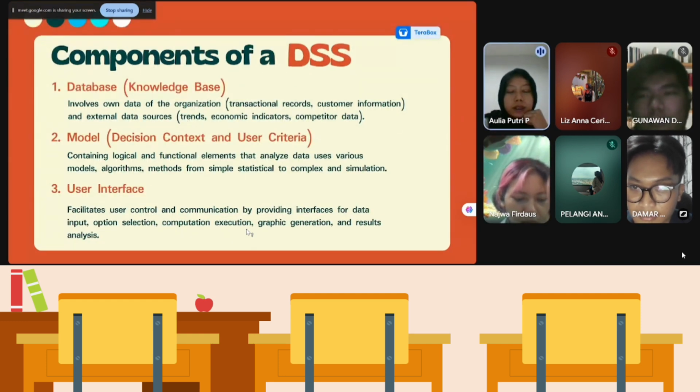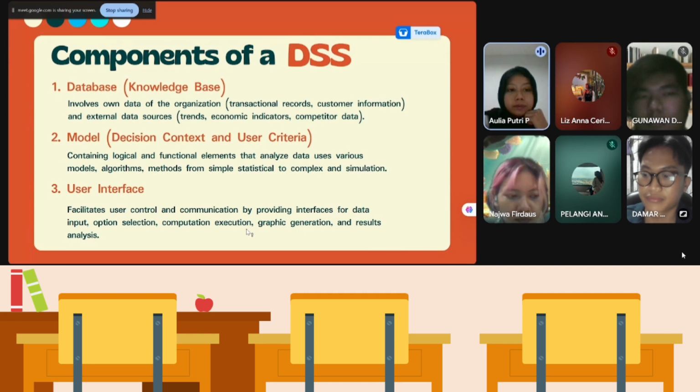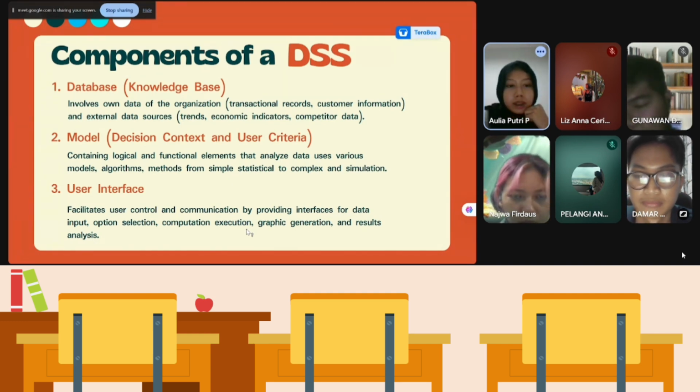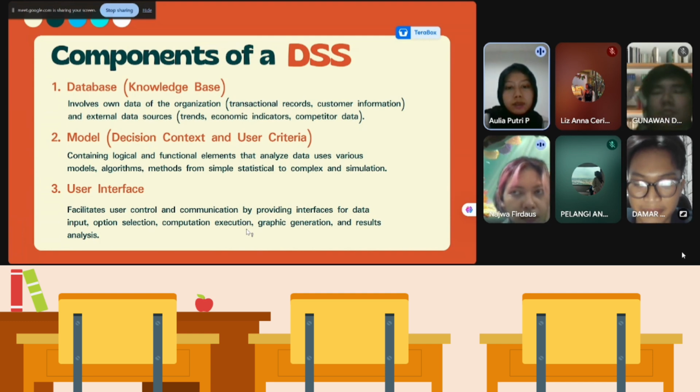Okay, there are three components of a DSS. Number one is database or knowledge base. It involves data of the organization, transactional records, customer information, and external data sources like trends, economic indicators, competitor data.